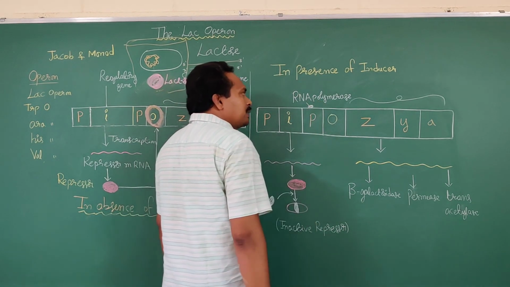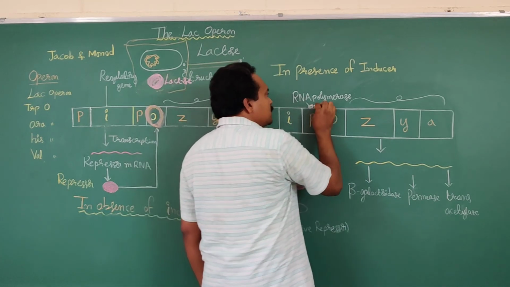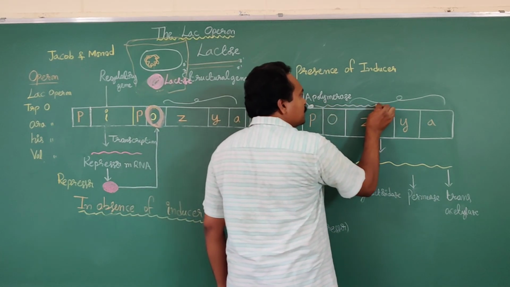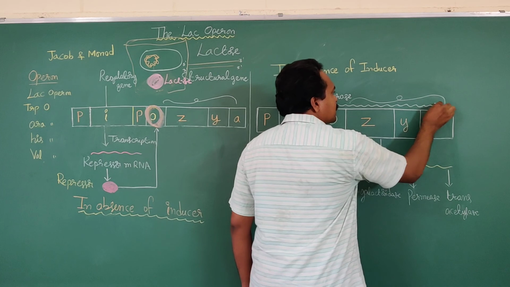The promoter region. Then it moves from the promoter region towards the structural genes.